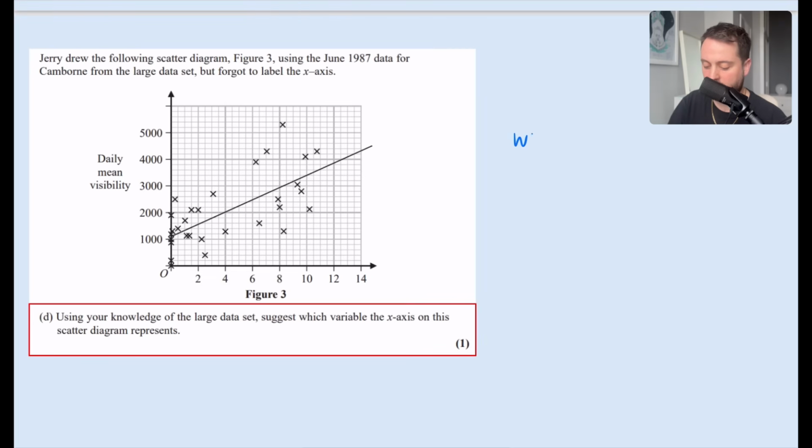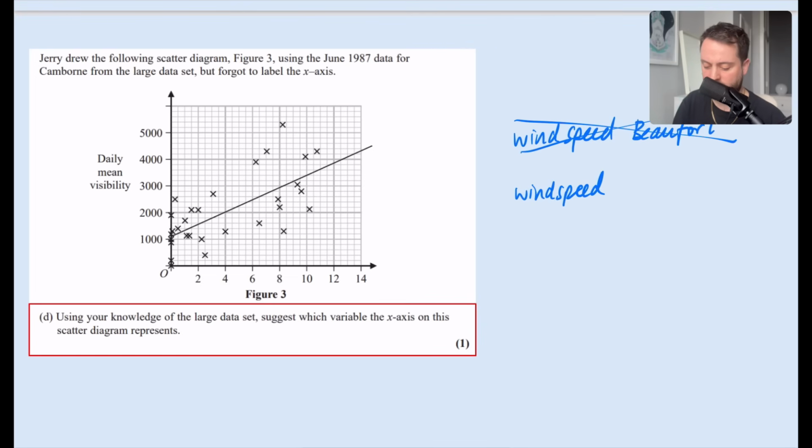Okay, well, it can't be wind speed Beaufort. The reason it can't be wind speed Beaufort is because it's a number, and wind speed Beaufort, we remember, is like qualitative data. It was light or moderate. The other thing is, it can't be wind speed.